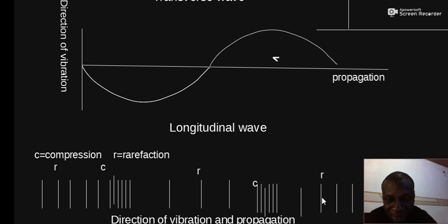The alternating sequence of expansion and compression continues until the wave reaches its destination.